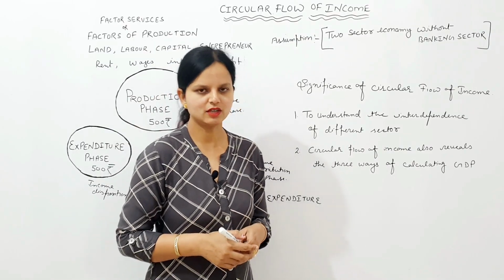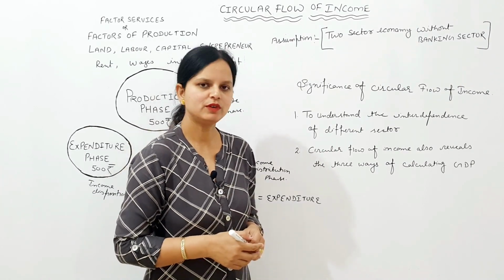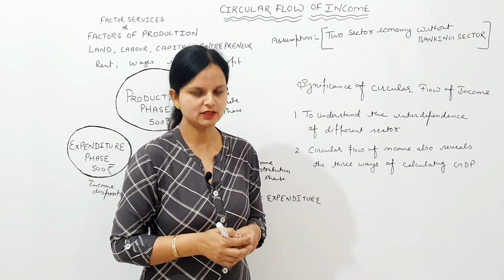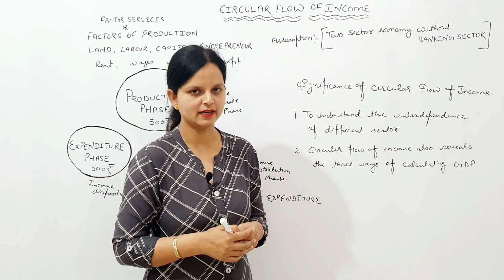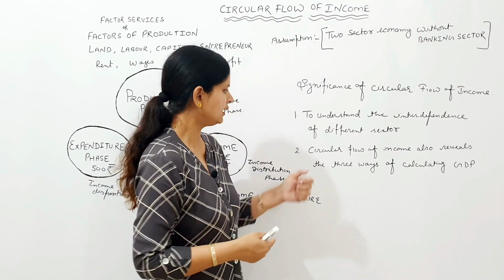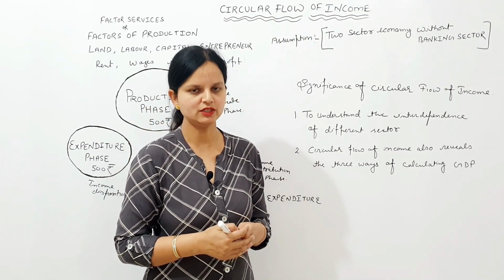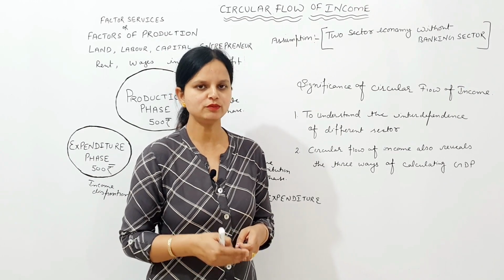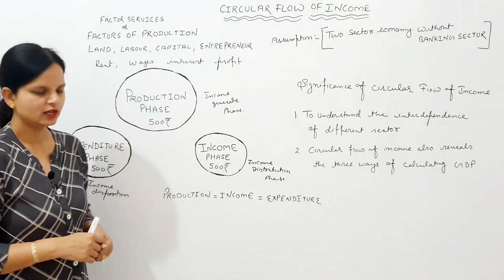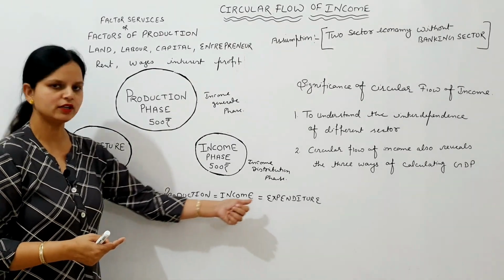So here students, now I will explain the significance of circular flow of income. Means we will understand why we are studying circular flow of income. The first significance is that it reveals the interdependence of different sectors. And the second is that it reveals that there are three ways of calculating GDP. We can calculate GDP from three sides: from the production side, the income side and the expenditure side, because these three are identical and these three concepts are equal to each other.